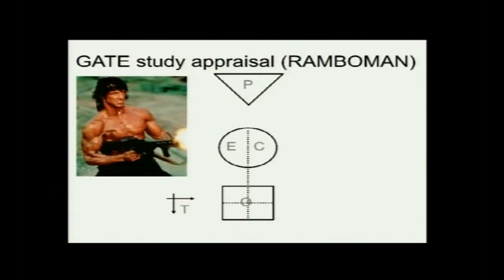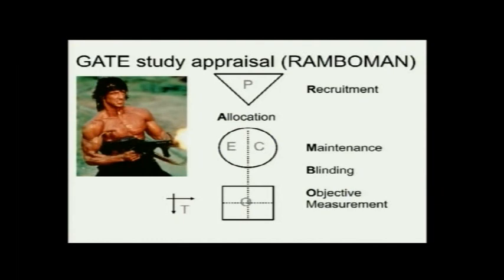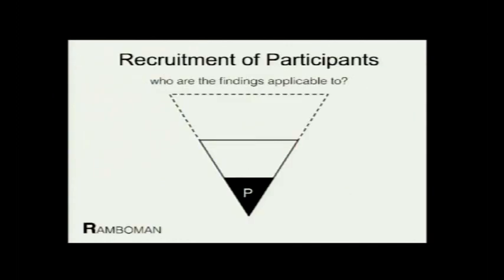When it comes to appraisal, there is a mnemonic called RAMBO-AN, and it's easy to remember these letters. We'll go through each one. First is recruitment, R. A is allocation, M is maintenance, B is blinding, O is objective measurement, and AN, the last one, is analysis. So let's start with recruitment.